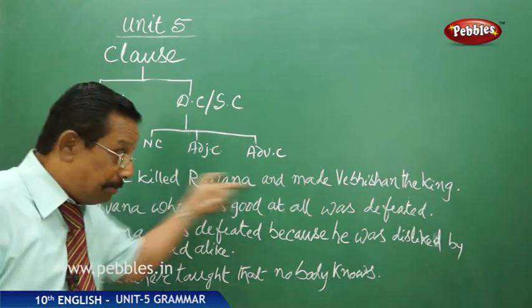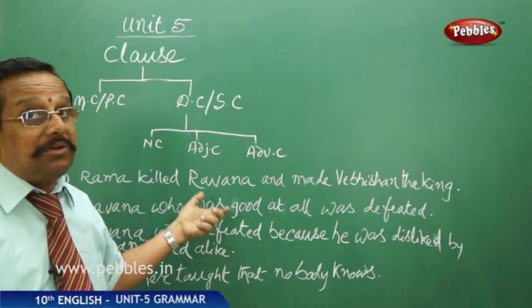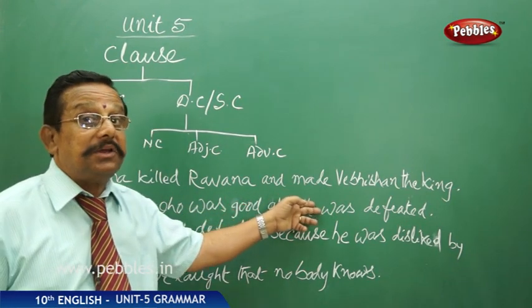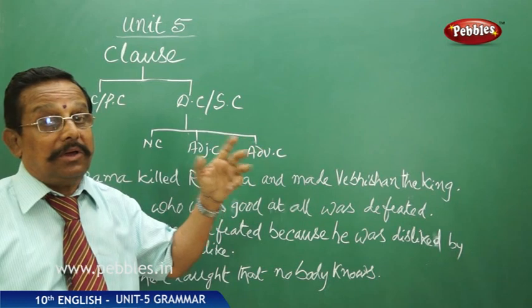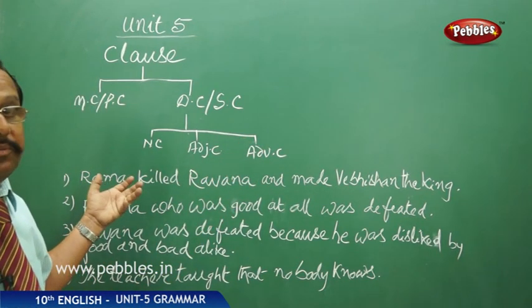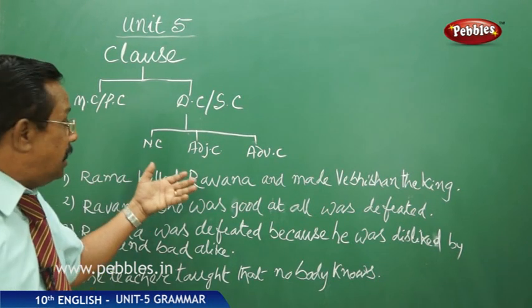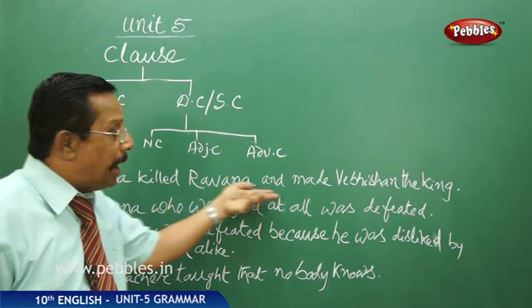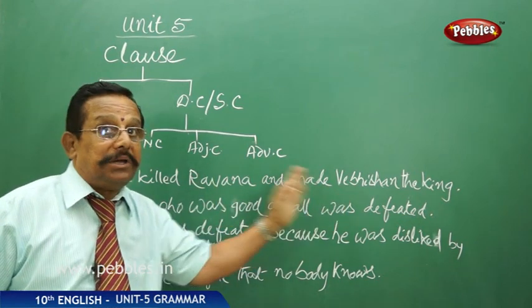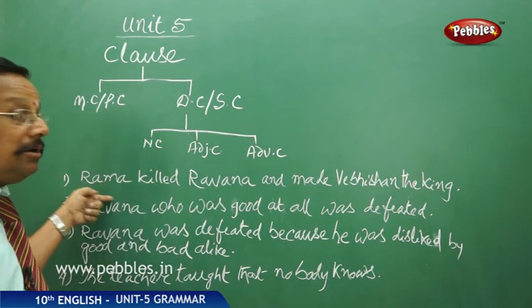This part of the complete sentence stands independent, it gives an independent meaning and doesn't depend on the other part of the sentence. Three characters I am talking about. One is its independency. It stands alone. It gives full meaning, complete sense, right? And it appears to be a part of the sentence, but even without the other part it gives the meaning, right? These are the three characters of a main clause.